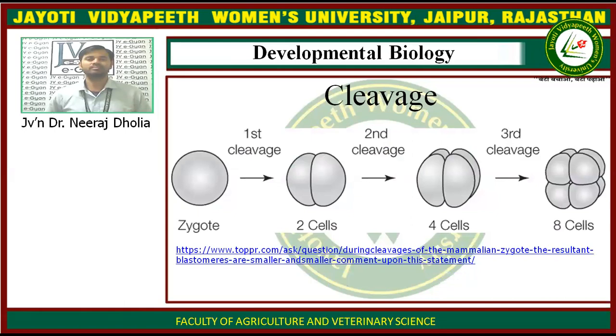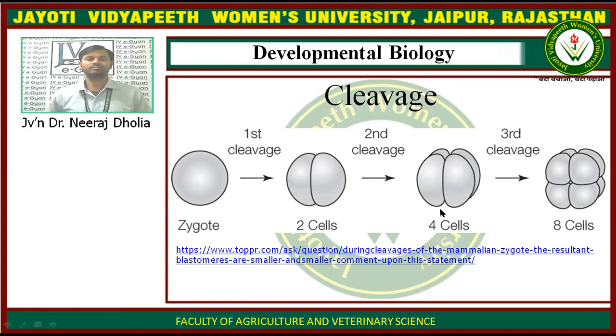The next important step is cleavage. Cleavage is basically a cell division, but slightly different from normal cell division. The zygote is the fused gametes, a single cell which has the male chromosomes as well as the female chromosomes. First, division occurs in the zygote and two cells are formed, from one cell to two cells. This is the first cleavage, and in the second cleavage these cells divide into the four cell stage.